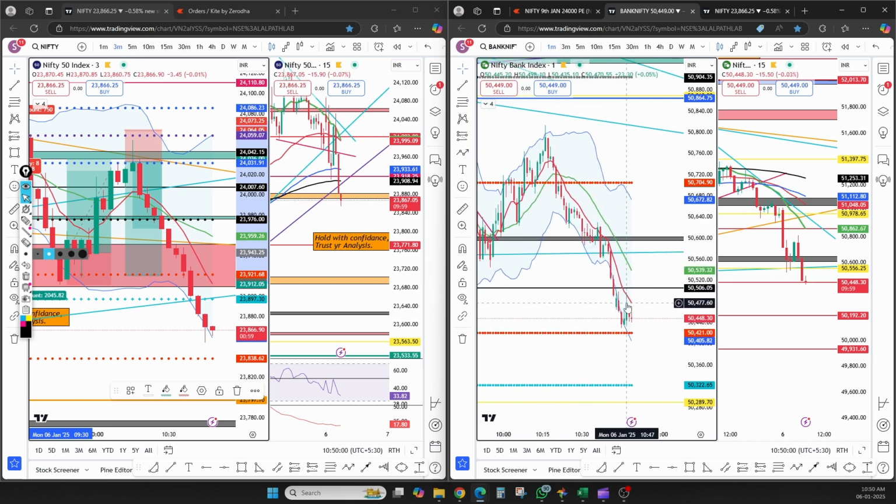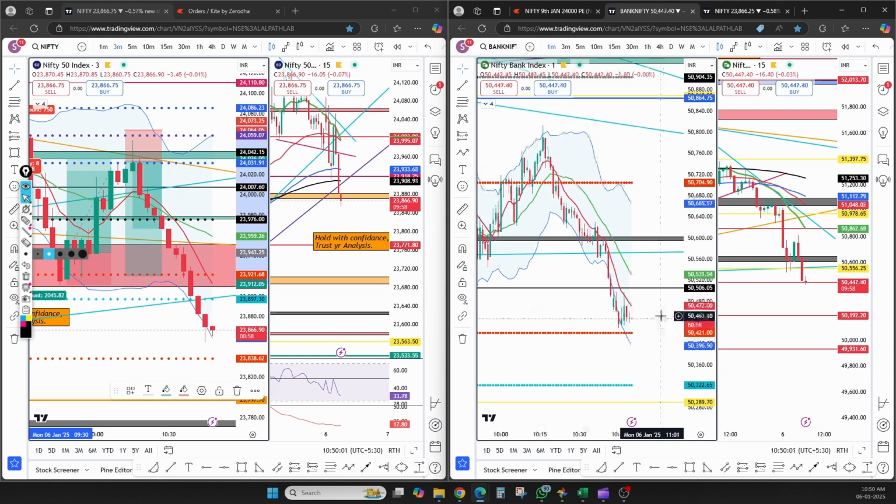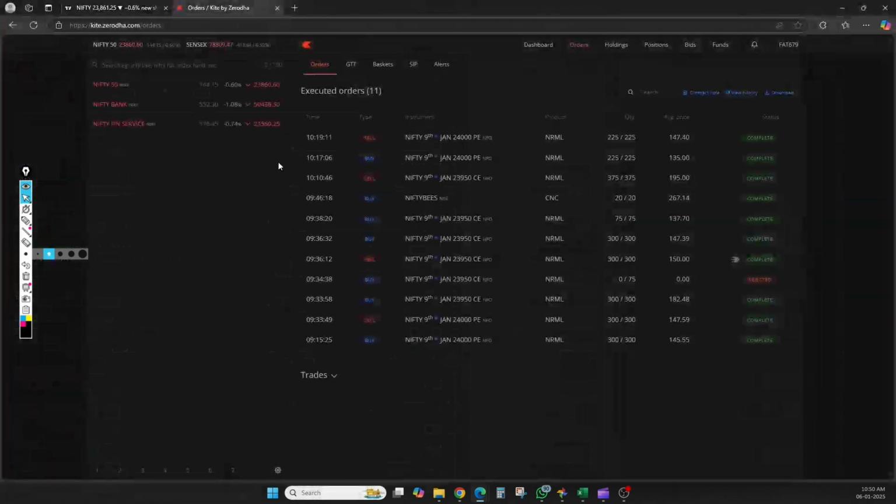Beyond this round number it goes, but it will not sustain and will come above. So it might reverse from here also. So I'm not going to trade again, but this is my biggest mistake today. Same strike, same view, but both times I booked early.